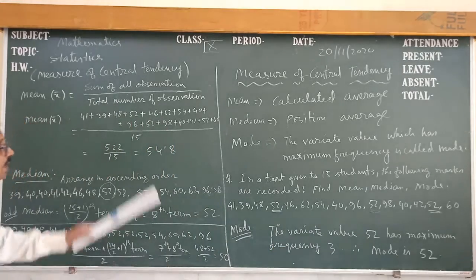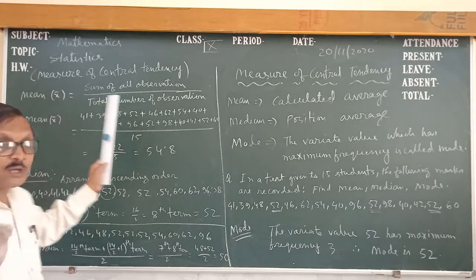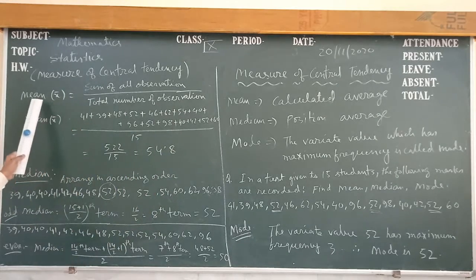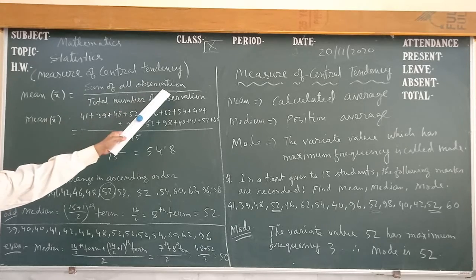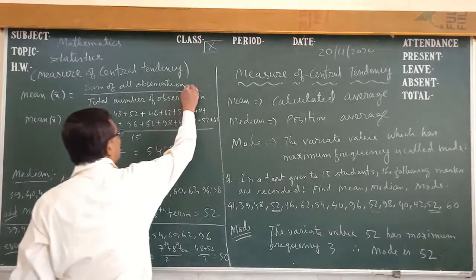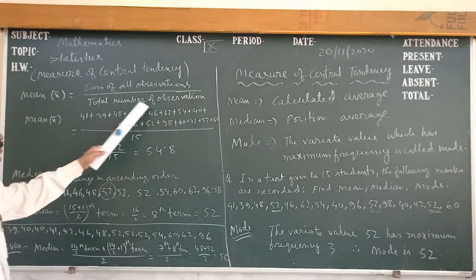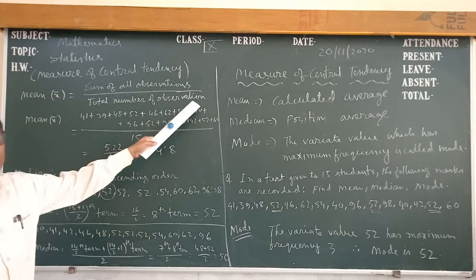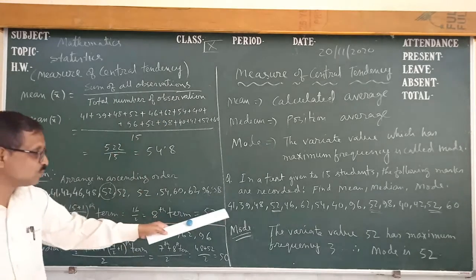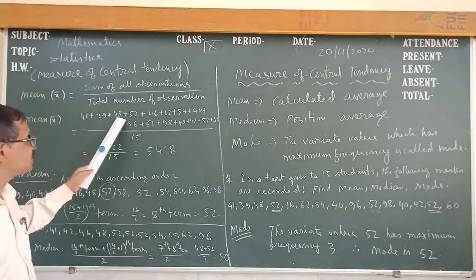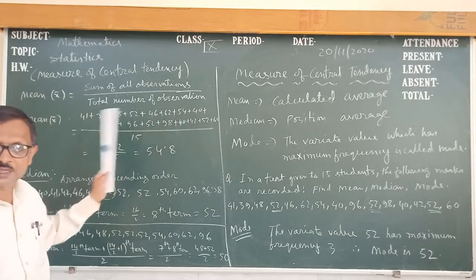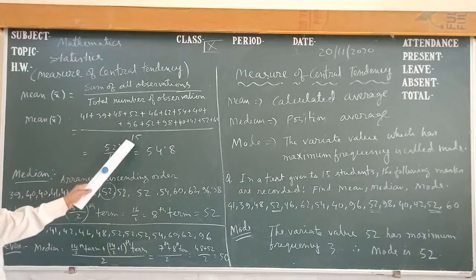Now we come to the mean. Mean is calculated average. So what is the formula of mean? Mean is denoted as x bar, which is the sum of all observations upon the total number of observations. So we find the sum of all these 15 numbers: 41 plus 39 plus 48, 52 plus, and in such a way we find the sum, upon 15.